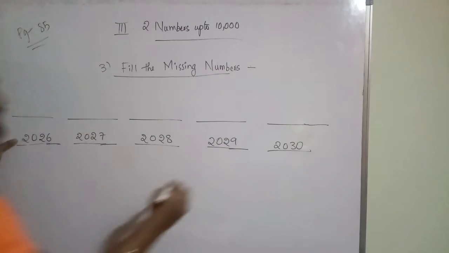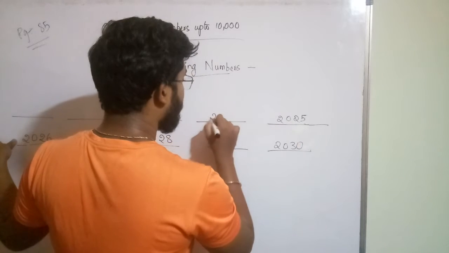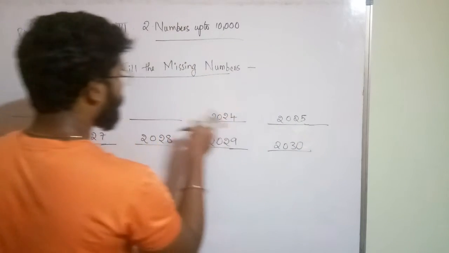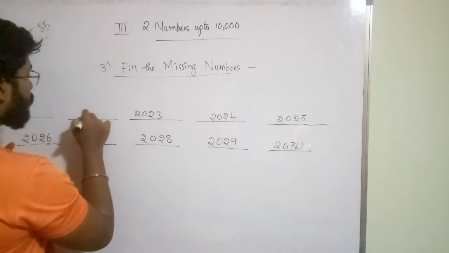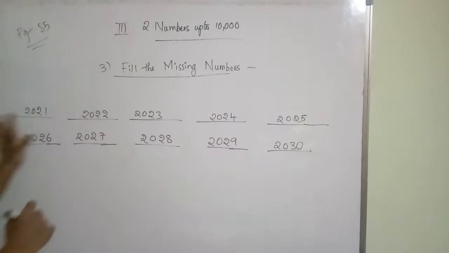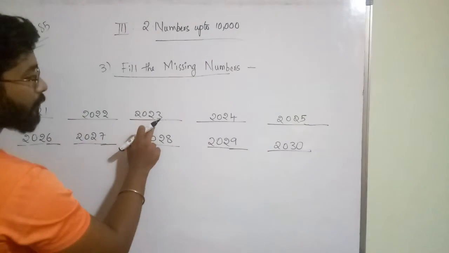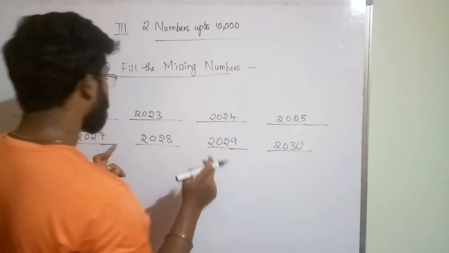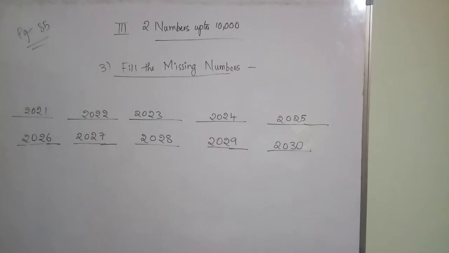Before 2026 you do minus 1, you will get 2025. Before this number you will get 2024. Okay, before this number you will get 2023. Before 2022, this is 2021. These are the numbers which you are getting after 2020, 2021, 2022, 2023, 24, 25, 26, 27, 28, 29, 30. Okay, third row is completed. Next